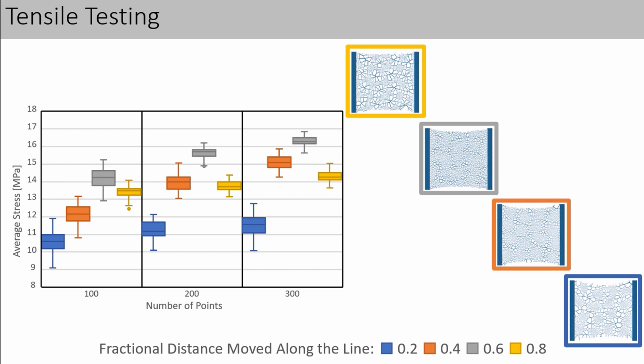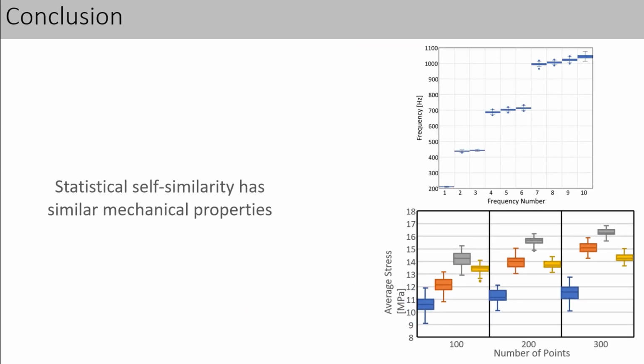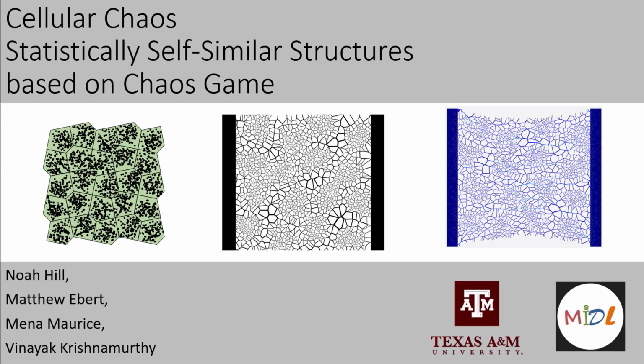We show several other types of structures in the paper. The most important result from our work is that the statistical self-similarity from the chaos game does lead to similarities in mechanical properties. Now that we have this observation, we can generate sets of structures which we know have similar properties. This can be a complementary approach to inverse generative design methods, since it allows for some level of forward design. We discuss many more results and future directions in our paper. Thank you for listening.